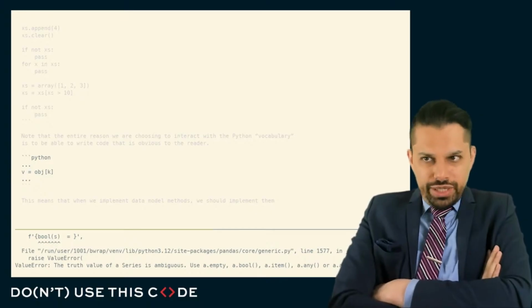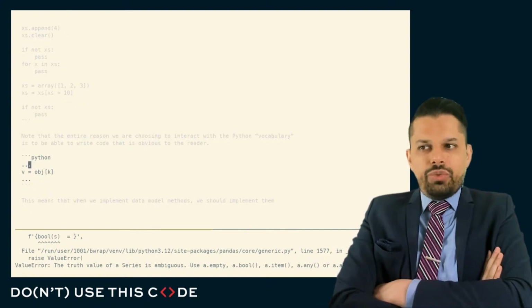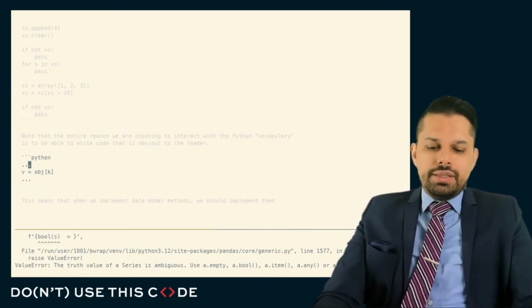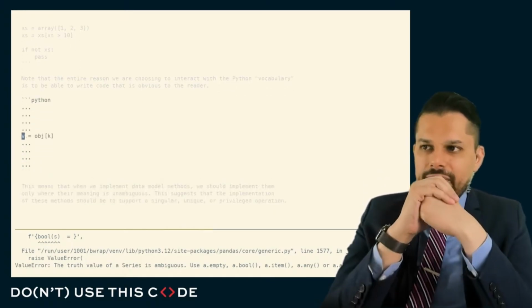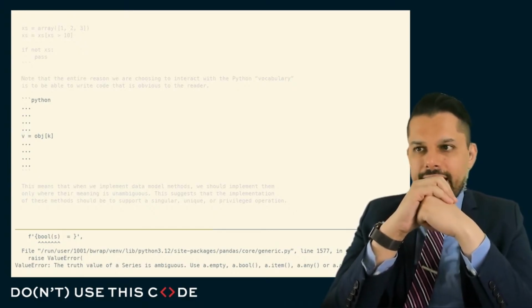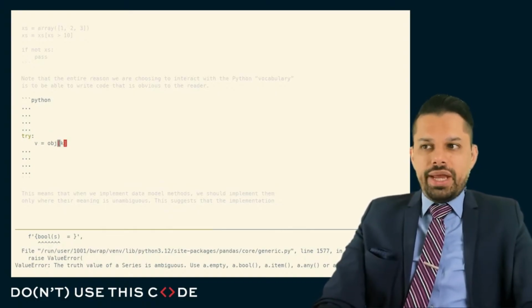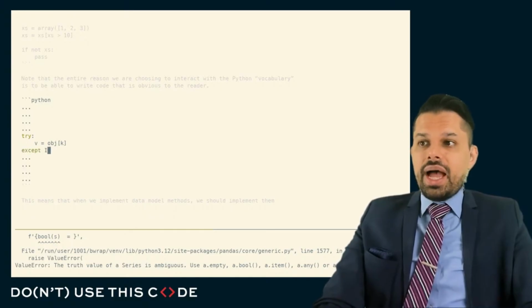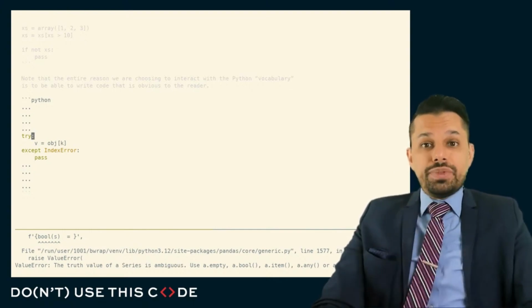Note that the entire reason we are trying to use these underscore, or these data model methods in Python is to interact with the Python vocabulary. That is to say, to be able to write some code where the reader of that code finds that code completely obvious. Somewhere deep within a program, somebody sees v equals object of k, and they say, that's a dictionary-like lookup. That's the getitem protocol, and I can make certain assumptions. For example, maybe if I'm not guaranteed for k to exist, and I can do something if it doesn't exist, I need to look out for index error. So maybe I should wrap this code in a try except.